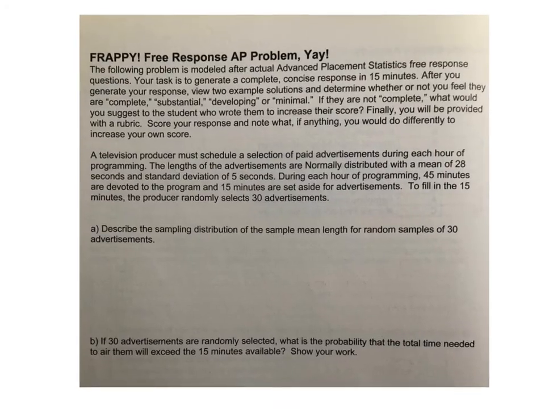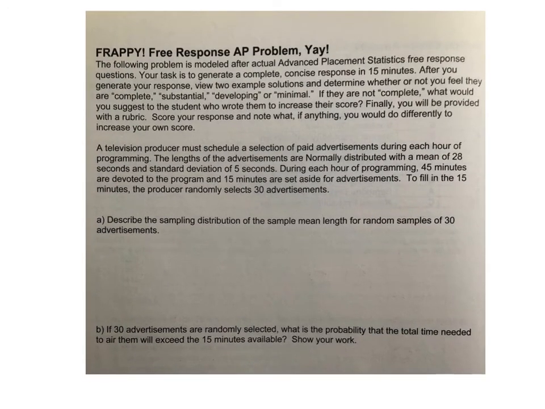Now, this is important because this sets us up for where we are going second semester. All right, so we got this thing right here, television producer, scheduled, advertiser. The lengths of the advertisement are, here's a keyword, normally distributed. They give us the population mean of 28 seconds and a standard deviation of 5 seconds. Okay, so that's really good. During each hour of the program, 45 minutes are devoted to the program, 15 set aside for advertising. That's just kind of giving us some ideas.